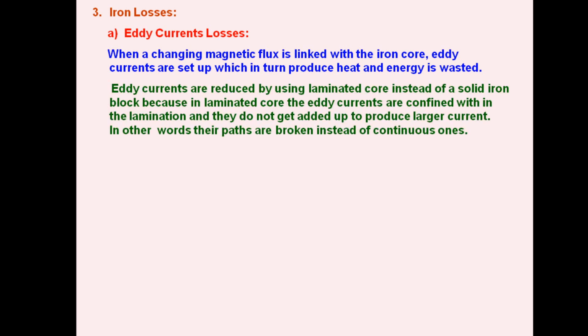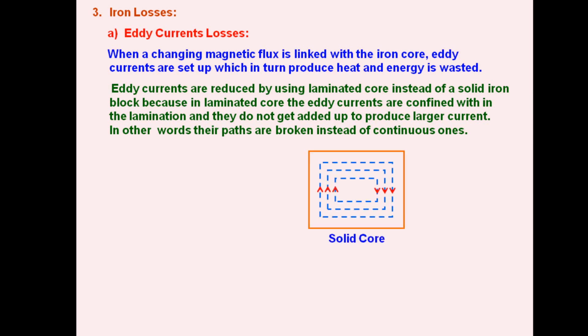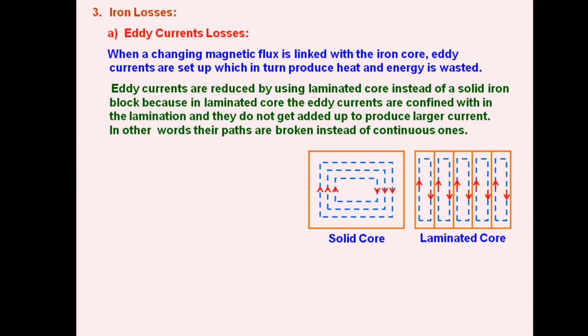So this can also be reduced by reducing the eddy currents by using laminated iron core instead of solid block, where laminated portion will split up the magnitude of eddy current, and hence its strength reduces. Here we can see in the solid core material, the eddy currents are collectively formed, while in the laminated form they are split, and hence their strength reduces.